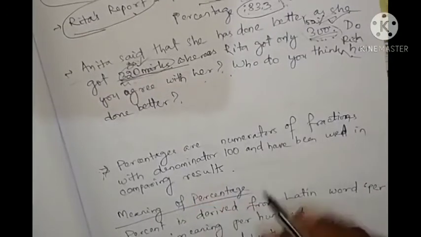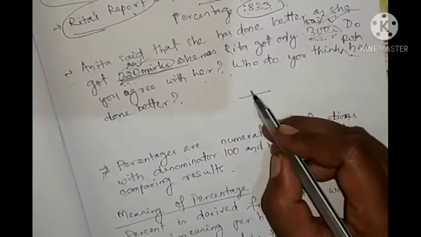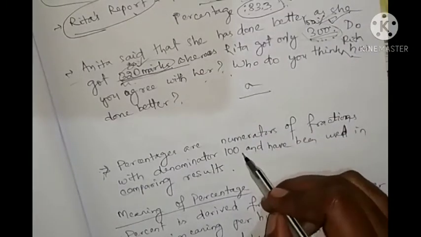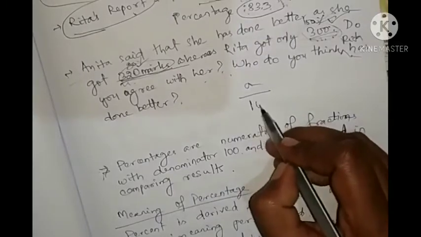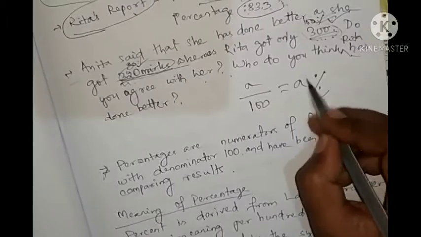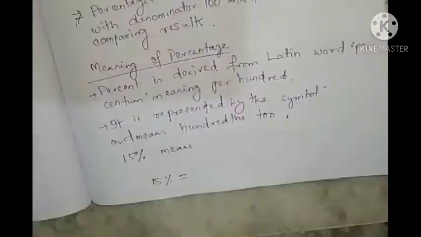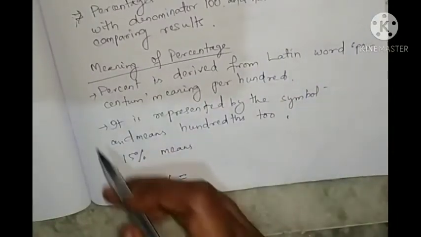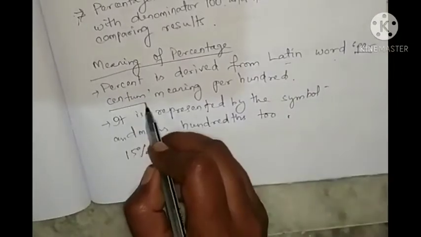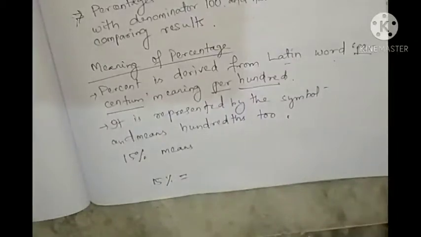In percentage, if the numerator is A, then the denominator will always be 100. This we can write as a percentage, and this is the percentage sign. Percent is derived from the Latin word per centum, meaning per 100, that is, in 100 how much it will be.